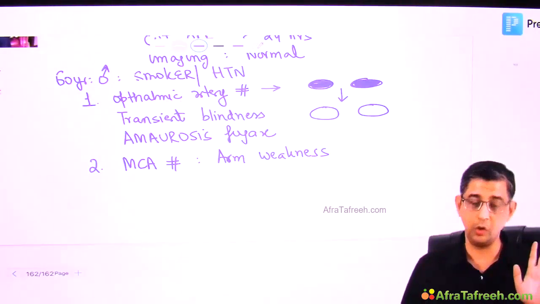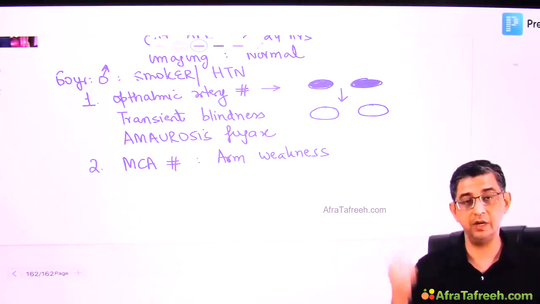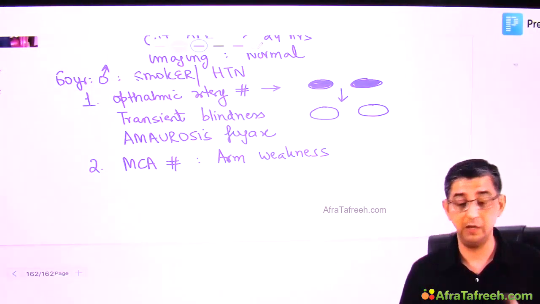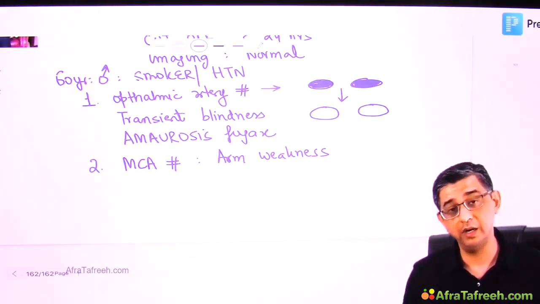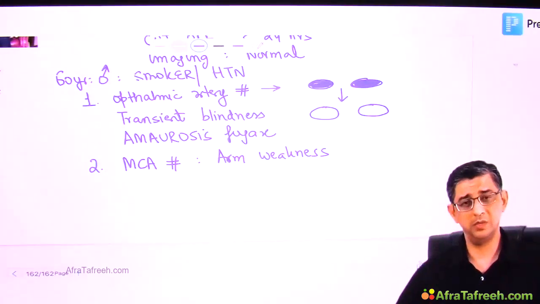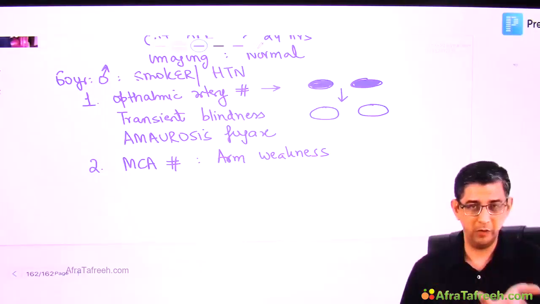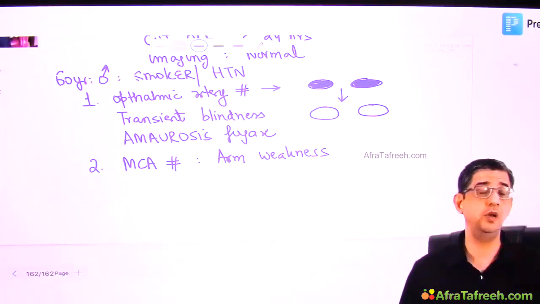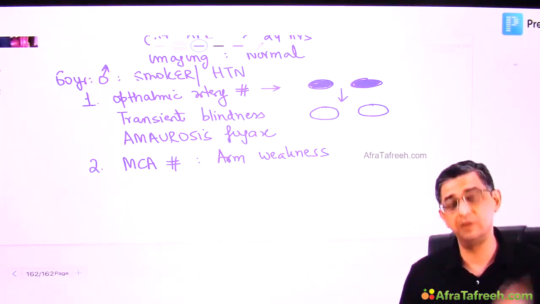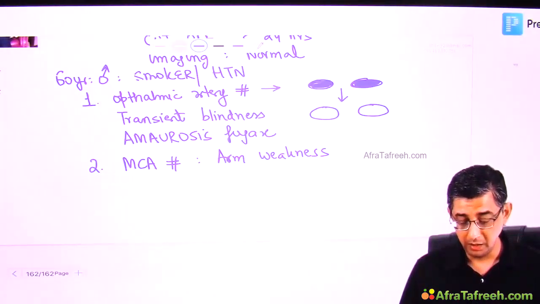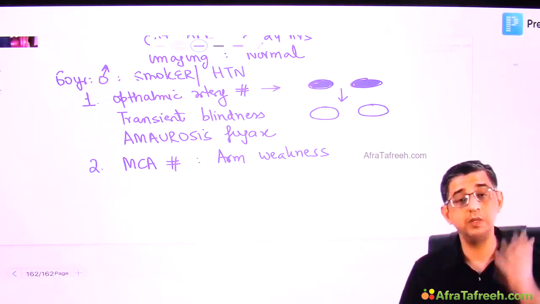He will be able to use the contralateral hand. Suppose weakness is in the right, he can definitely use the left hand, but he will not be able to retrieve with that particular hand. So he thought that, okay, something went wrong with my nerves in my arm, from a non-medical perspective. So he tried to call out to his son or daughter or grandson, whosoever is in the house. But then he realized that he's not able to speak.